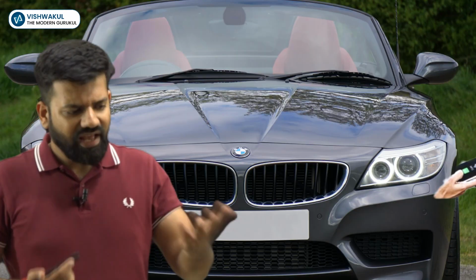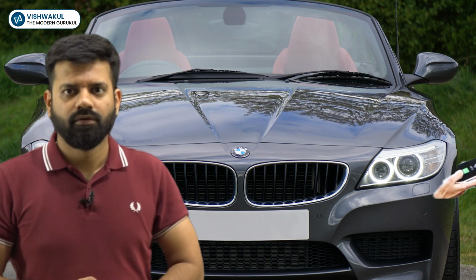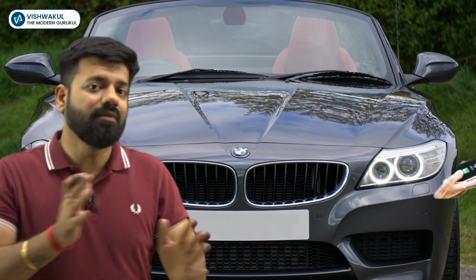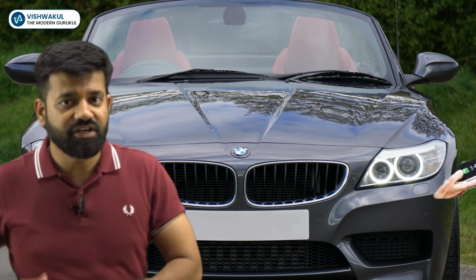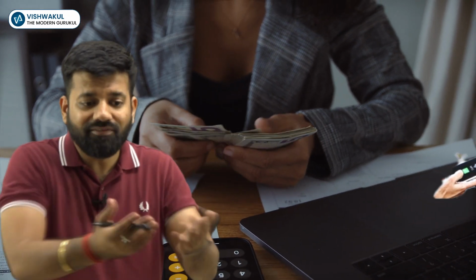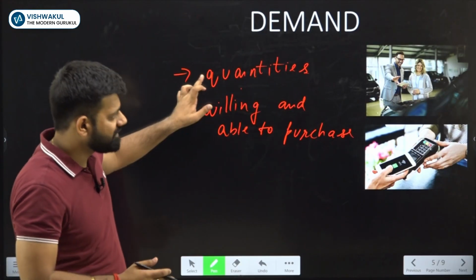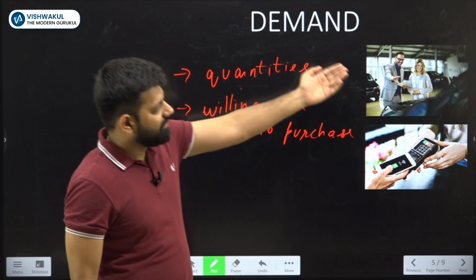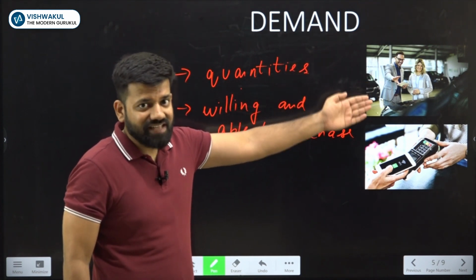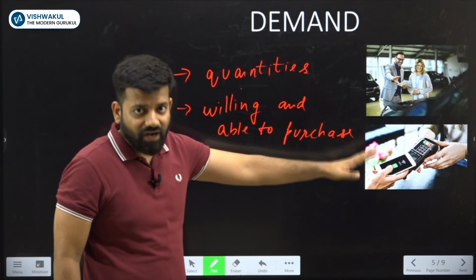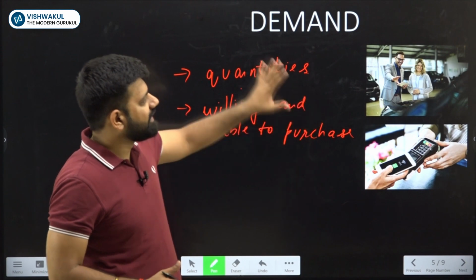For example, I wish to buy a BMW car, right? It is my wish, it is my desire, but this will only become demand if I have sufficient resources in my pocket. I can pay for that, I have a willingness to pay for that, then only it will be termed as demand. So the quantities which the consumer is willing, in this image we can see they are desiring the car, and they are also willing to spend a particular amount to get that good. That's why it is known as demand.